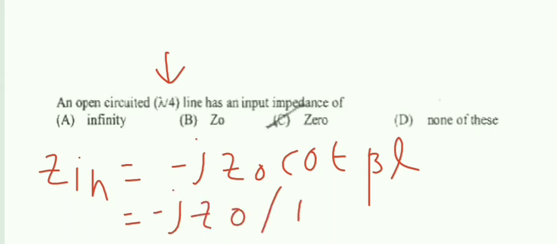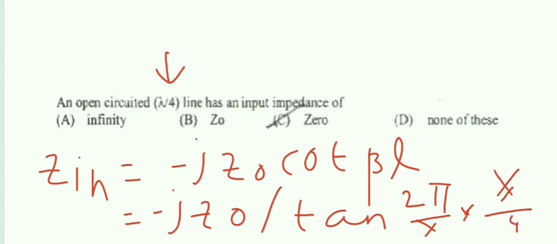Cot I write as 1 by tan beta L. Beta is 2 pi by lambda, and L is lambda by 4. So lambda cancels, 2 by 4 pi, that is pi by 2. So tan pi by 2 is infinity. Anything by infinity is 0. So the answer is 0. So it is option C.